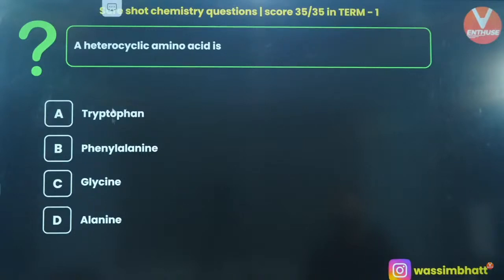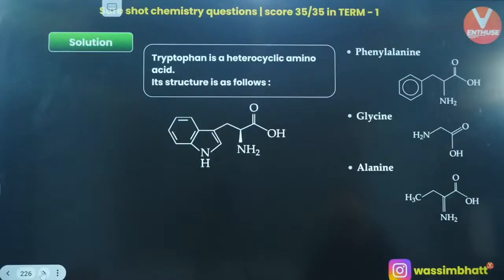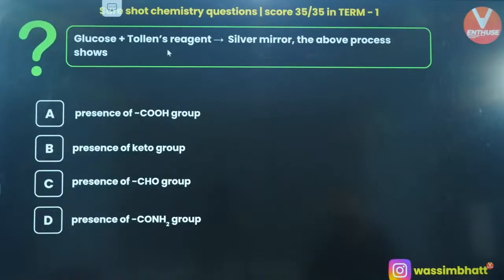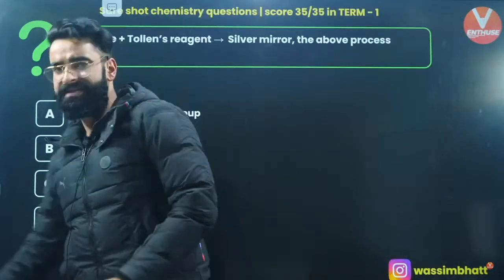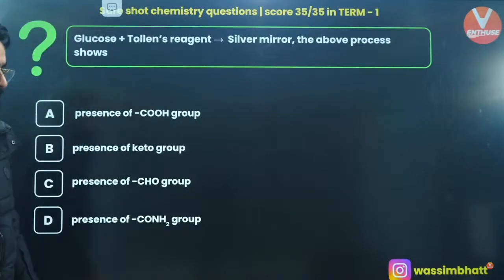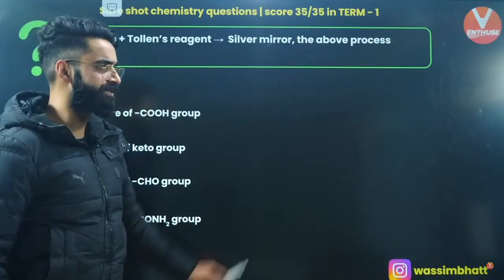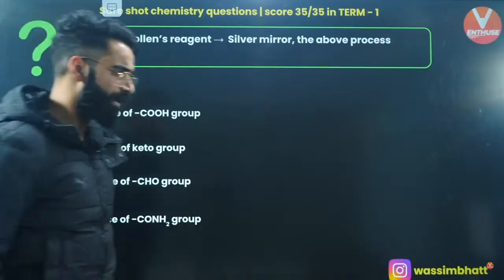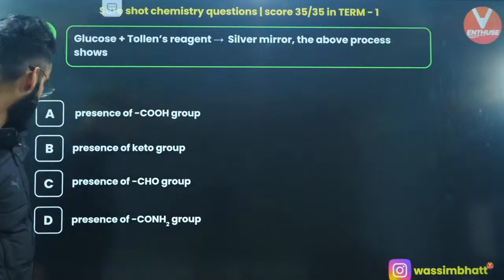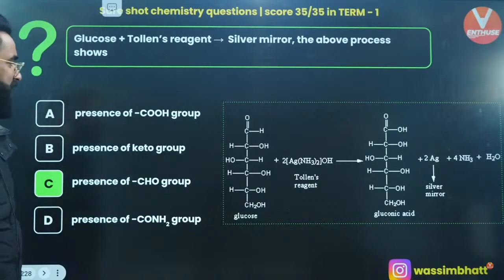Which of the following is the heterocyclic amino acid? I think it's option A, right? Tryptophan. Yes, option A is the correct one. Okay, glucose plus Tollens' reagent gives a silver mirror. The above process shows what? The presence of the CHO group. I hope you know it. The session is not going to take more than 5 minutes.